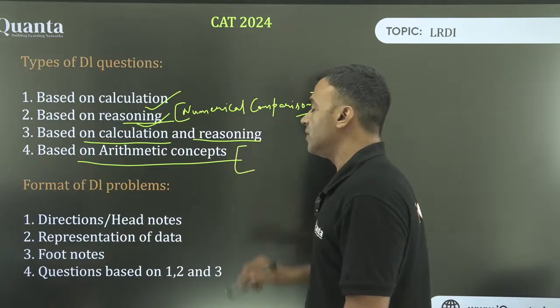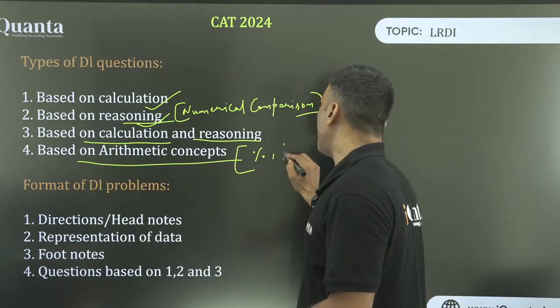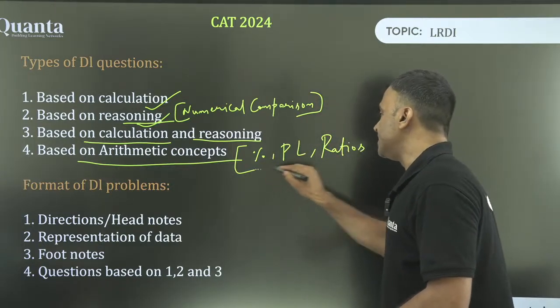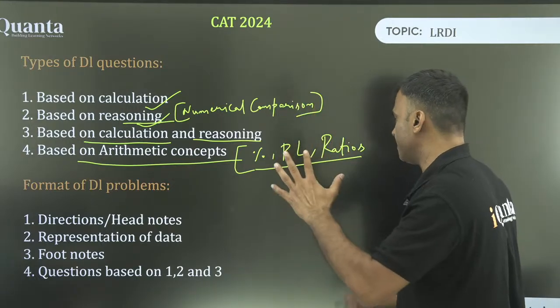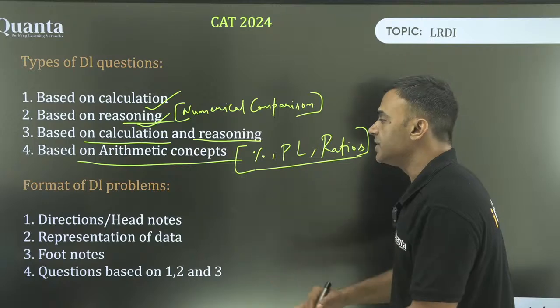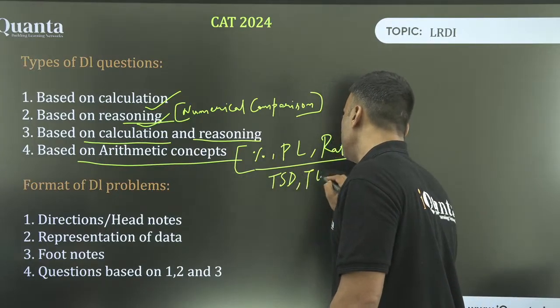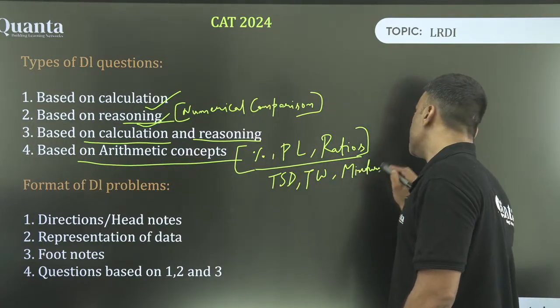Now, arithmetic concept में DI के अंदर सबसे ज्यादा यूज क्या होगा? Percentages, profit loss, ratios. These things are going to be maximum utilized in almost every type of situations. Then there are questions directly based on the concepts of time, speed, distance, time and work, okay, and mixtures, alligation.